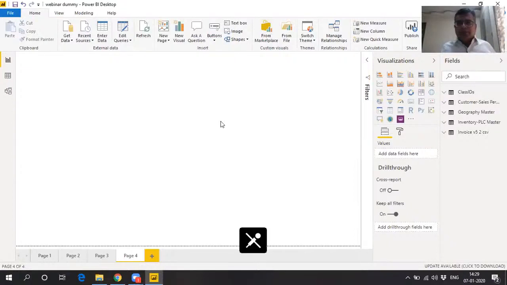The idea of today's session is to give you a hands-on experience of what problems Power BI can solve for us, how important analytics is, how it can be done very quickly and easily, and how it can solve a lot of questions with regard to root cause issues.